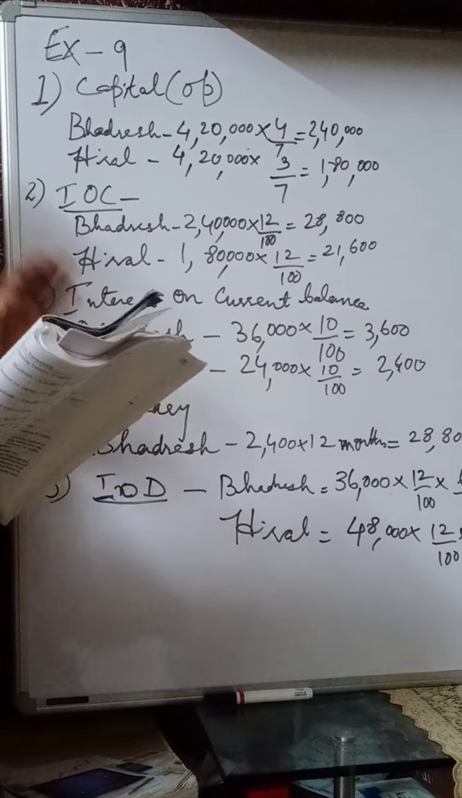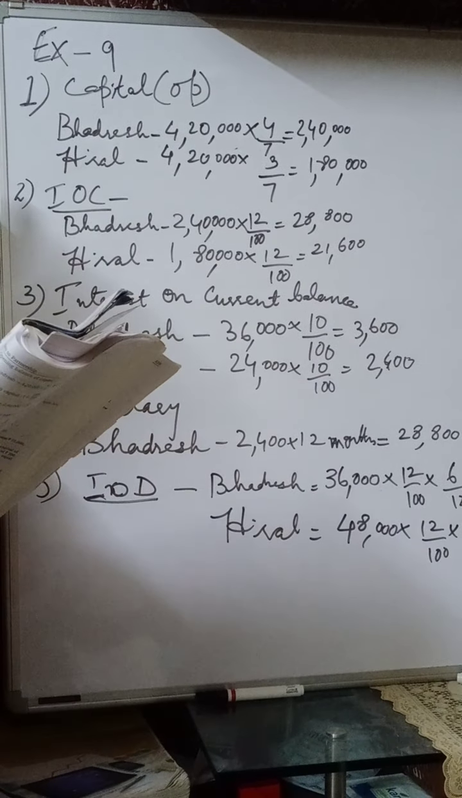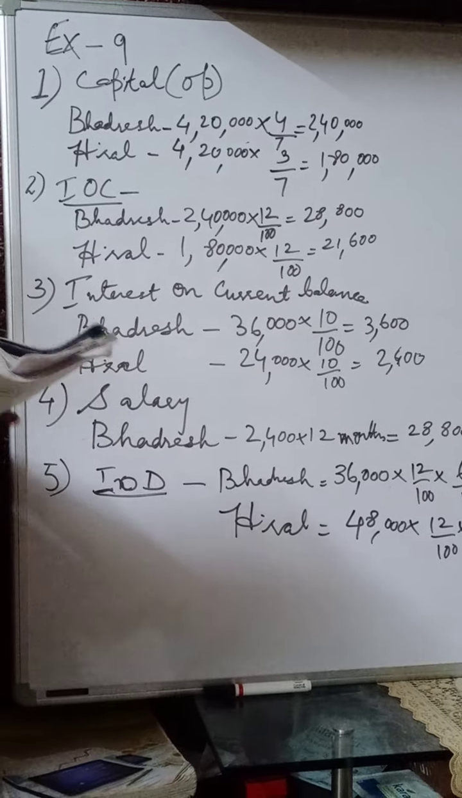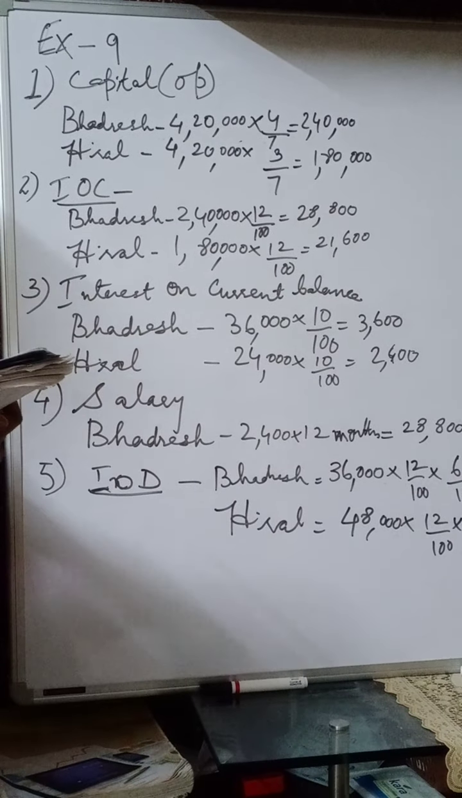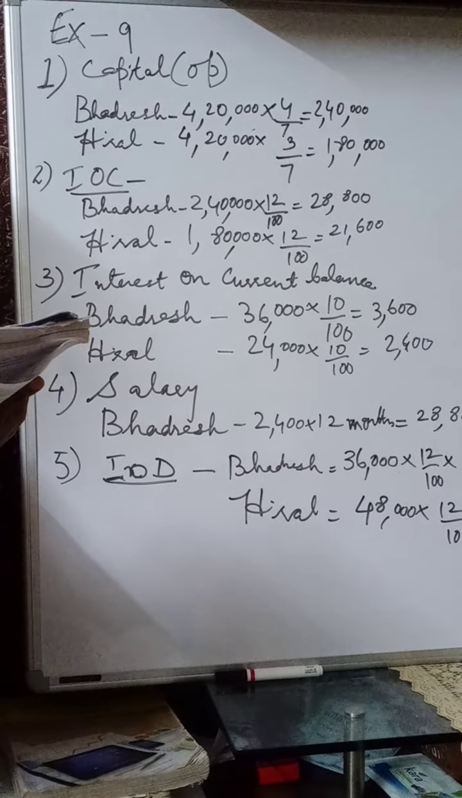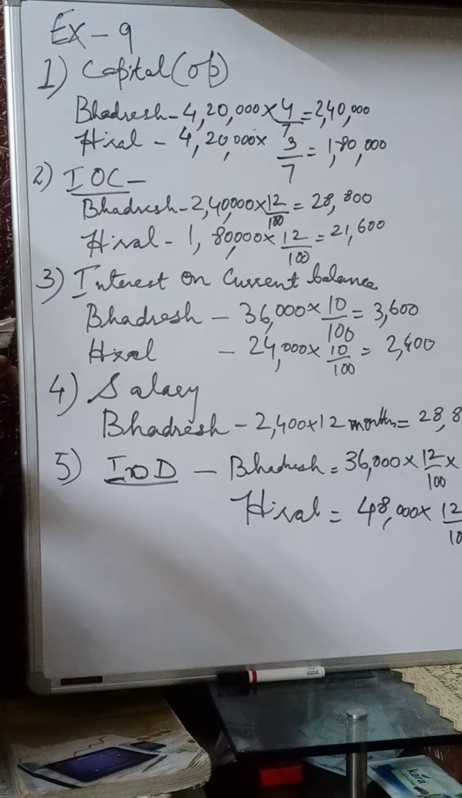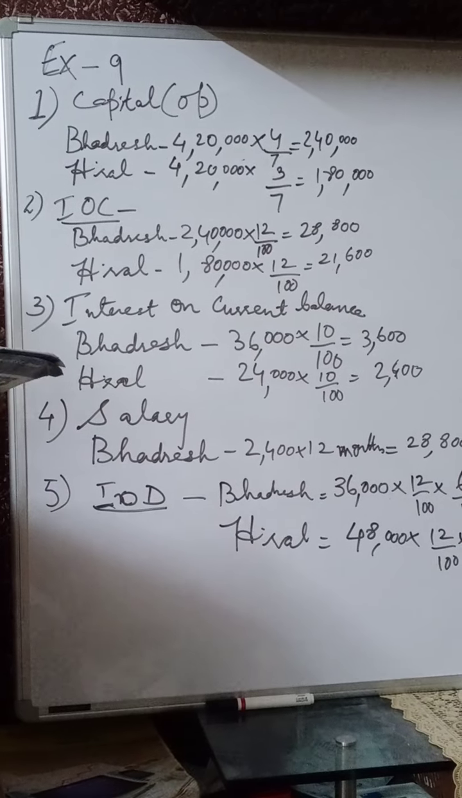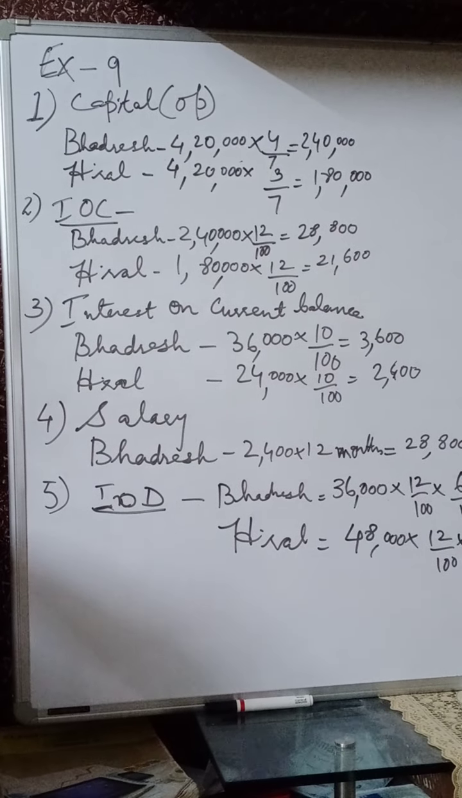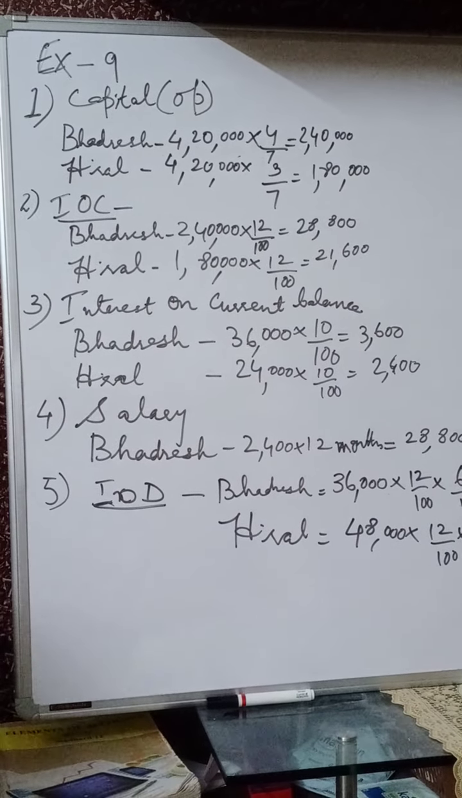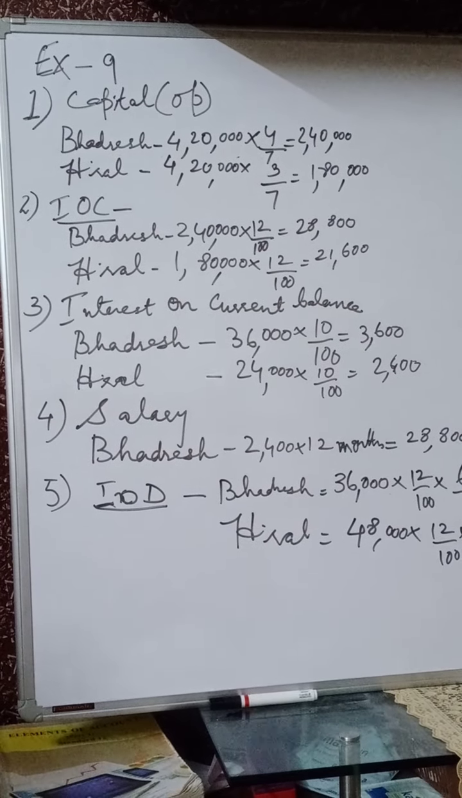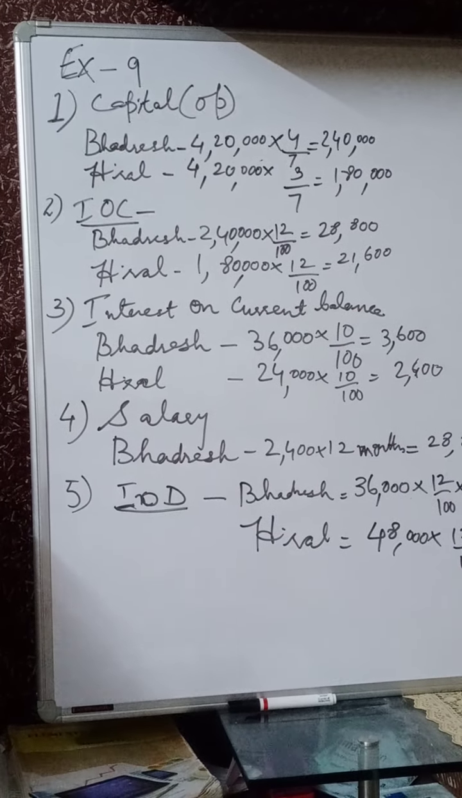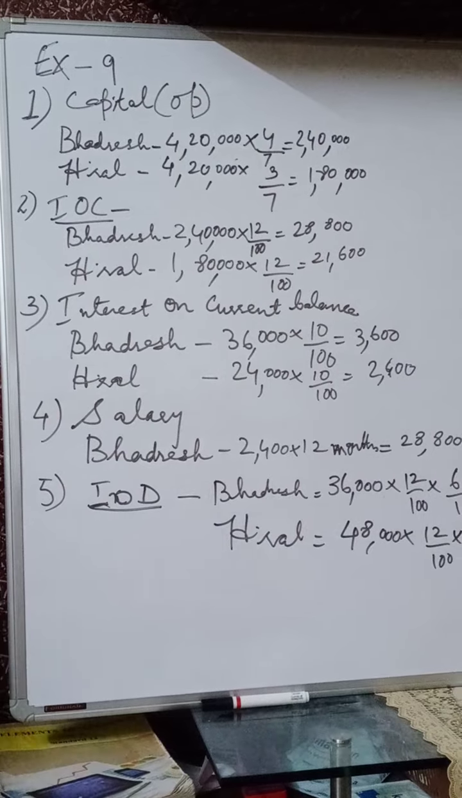Dear children, today we will be doing exercise 9. Let us see the calculation part of exercise 9. Bhadresh and Hiral are the partners of a firm. Their profit loss sharing ratio is 3 is to 2. On 1/4/2016, total capital of partners was 4,20,000. The proportion of their fixed capital is 4 is to 3.